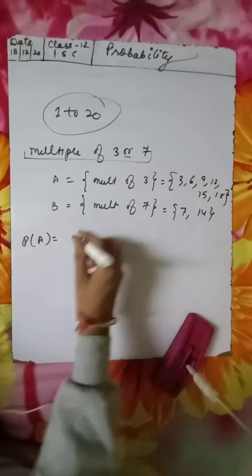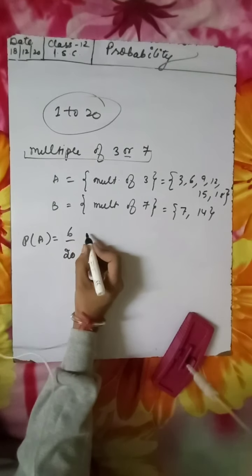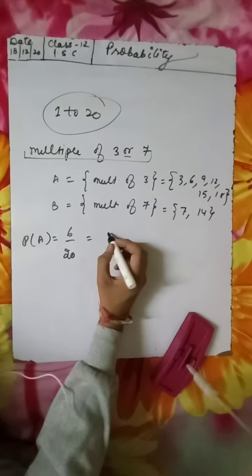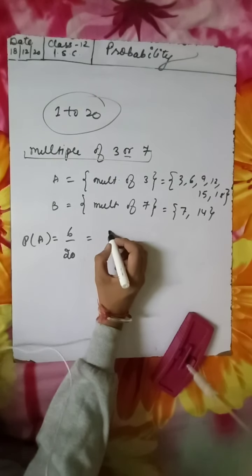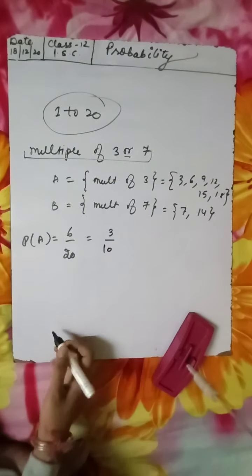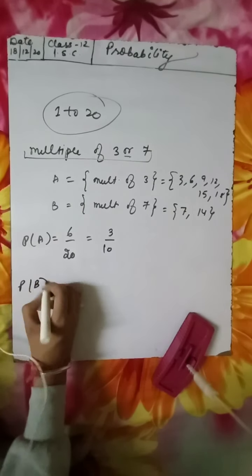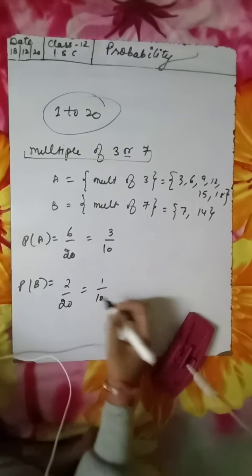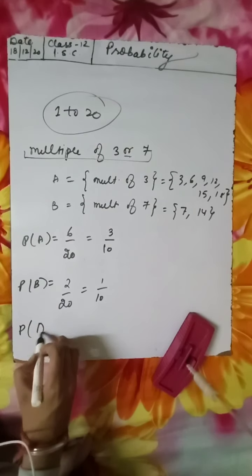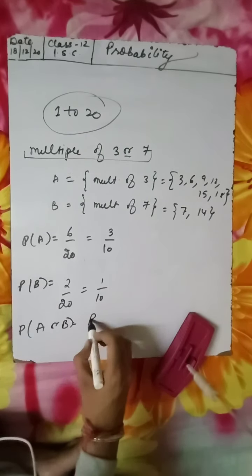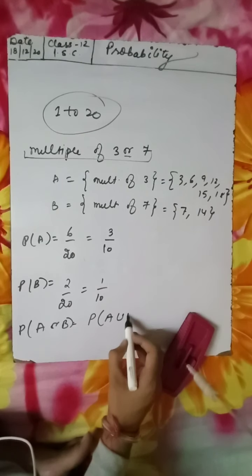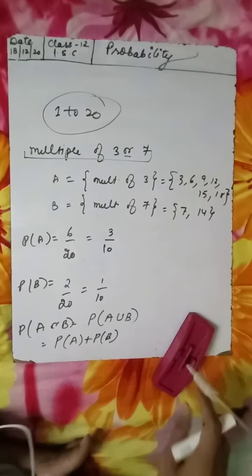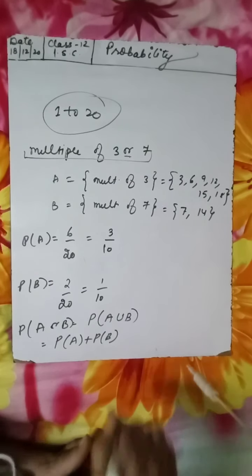Now, what will be the probability of A? There are 6 favorable outcomes, so number of favorable outcomes upon total number of outcomes, 6 upon 20, which is 3 by 10. Then, what will be the probability of B? It will be 2 by 20, 1 by 10. So we need to find probability of A or B, which is probability of A union B, right? Probability of A plus probability of B minus probability of A intersection B.